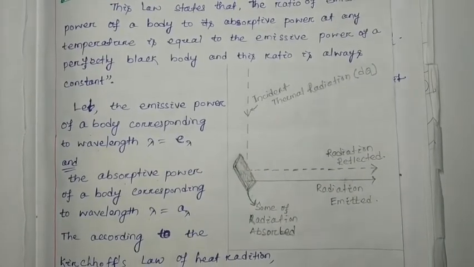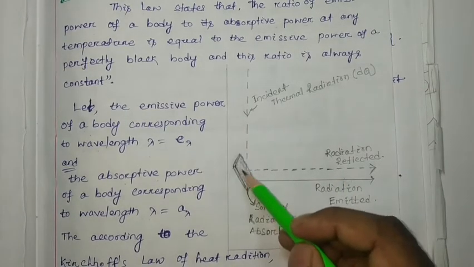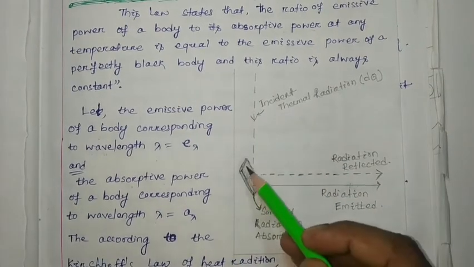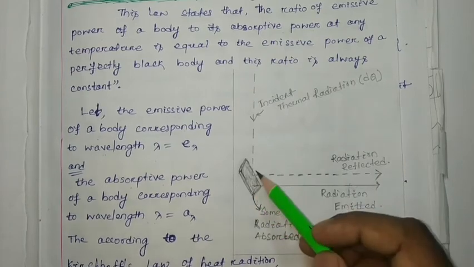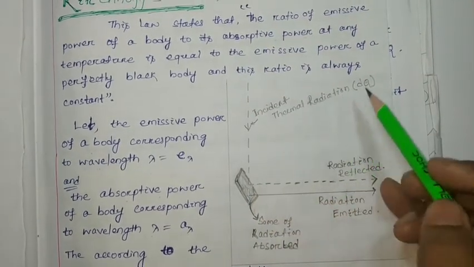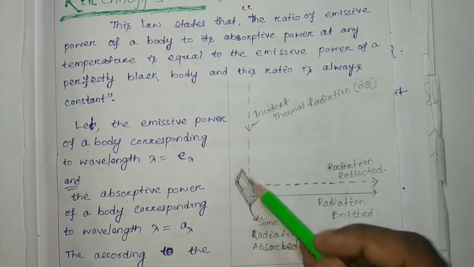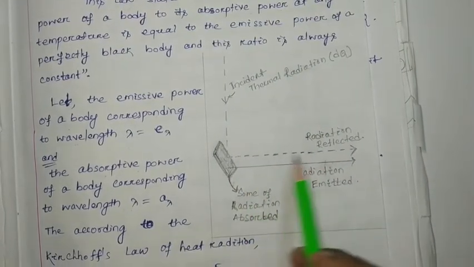Here this figure represents our experimental material that we have chosen for our experiment. This is the incident thermal radiation. Let dq amount of radiation be incident on this material. Part of the radiation will be reflected.